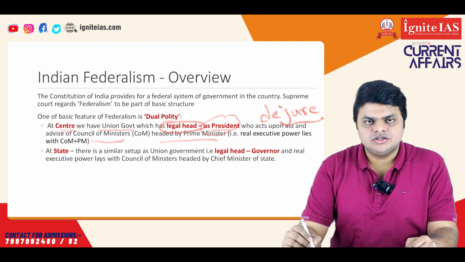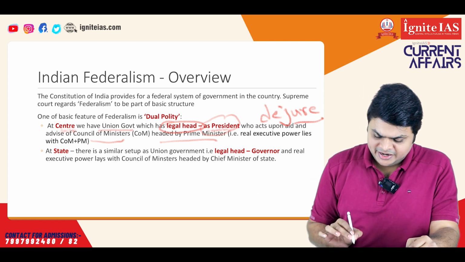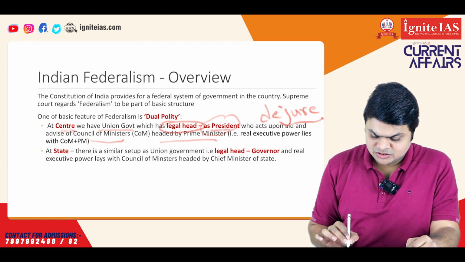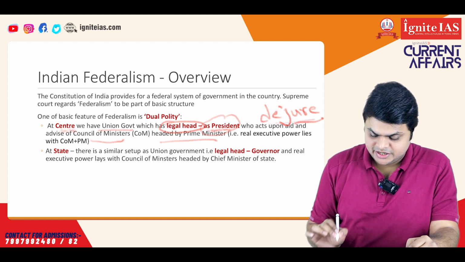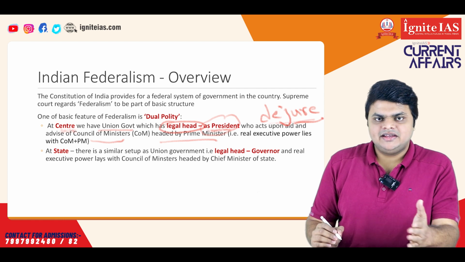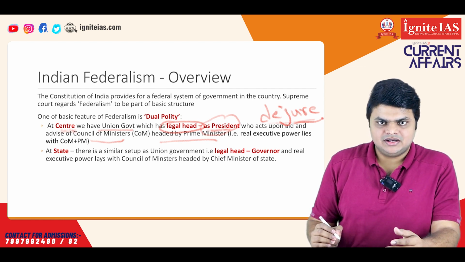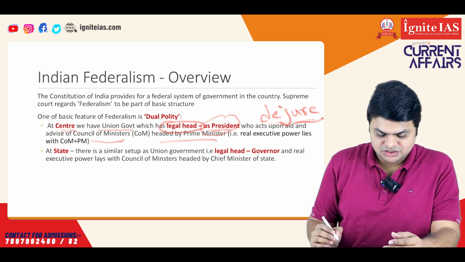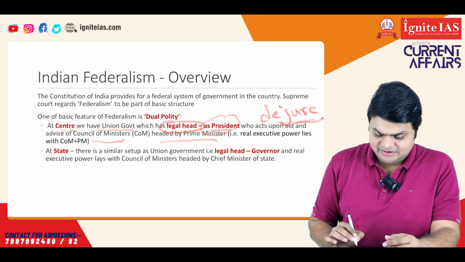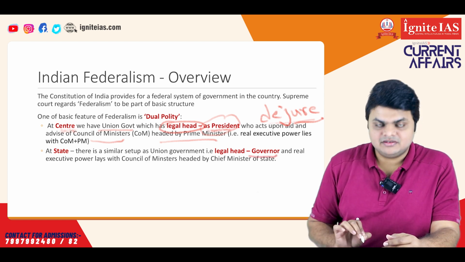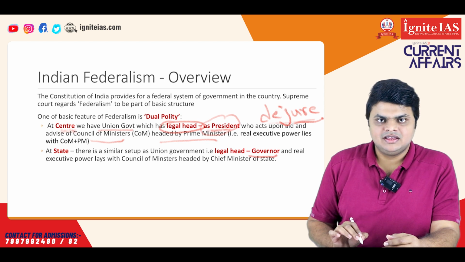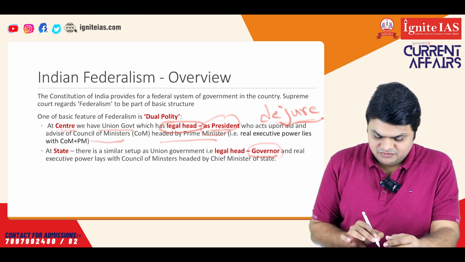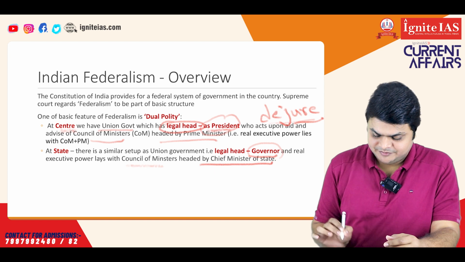Our constitution says that the President shall act upon the advice of the Council of Ministers. So there is no independent power given to the office of President. He always has to act on the advice of the Prime Minister. That's why he is known as a de jure or nominal head. Similarly, parallelly at the state level, the same concept is envisaged by the constitution. At the state level, we have the legal head as governor, parallel to the president at the central level, and he acts upon the advice of the Council of Ministers headed by the Chief Minister.